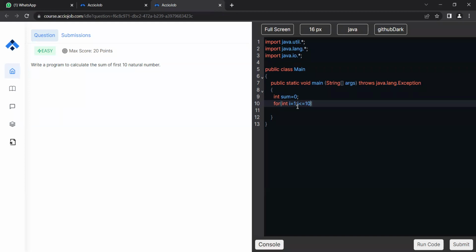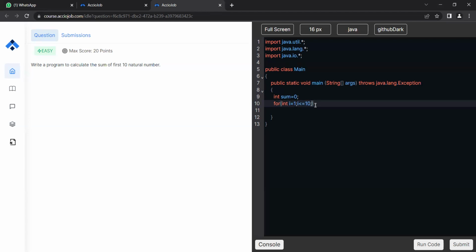In this, we need to specify the range of i, in which range i is in the valid domain according to which the loop can run. So whether i is from 1 to 10, less than or equal to 10, in that domain, i is a valid condition. This will execute the for loop. As soon as i passes 10, that is, goes to 11, the loop will generate an invalid result. The conditional check will return the invalid return, that is, a false value. So the loop won't be executed.